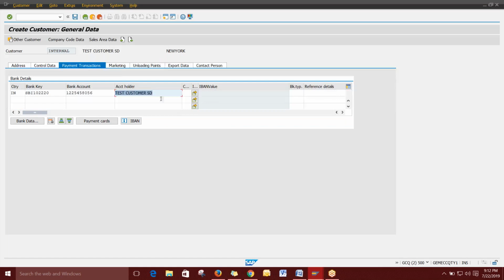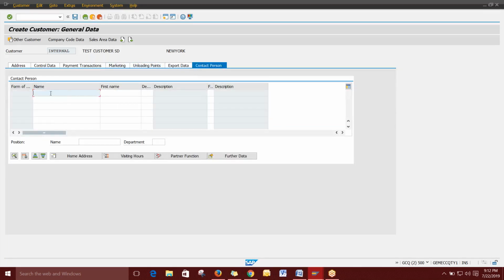Just giving this tick. Then finally, I'm going to the contact person. So the main thing is who you want to contact. Who is the customer's point of contact? You can give his name. So I'm just giving the name Rahul, and if you have a first name, you can add it. Okay, Rahul Singh. Okay, that's it.